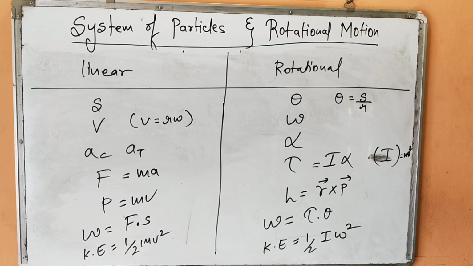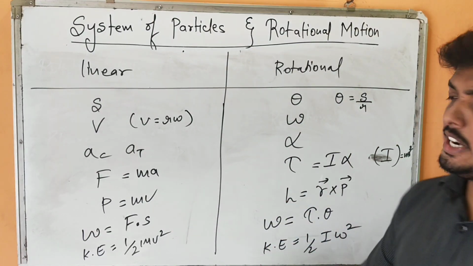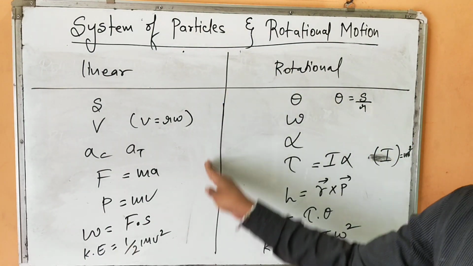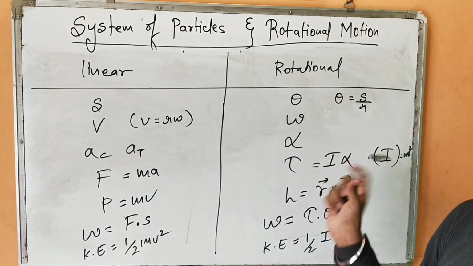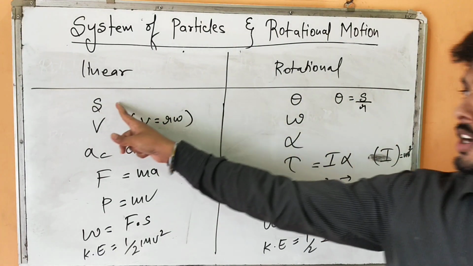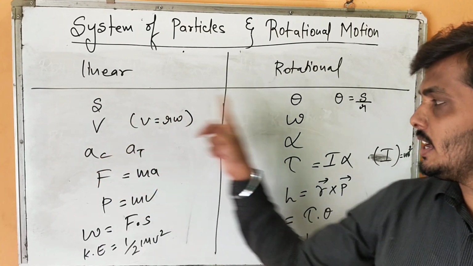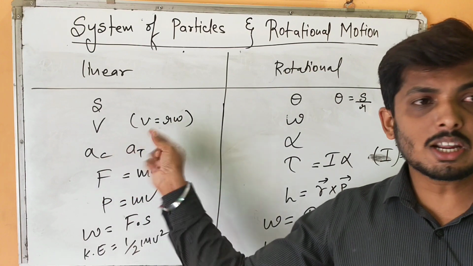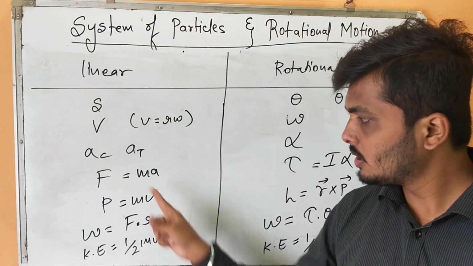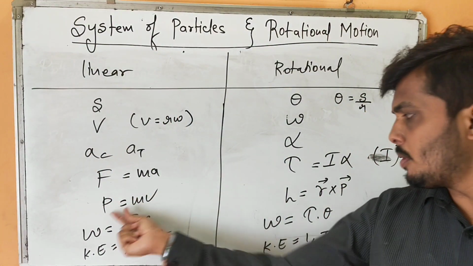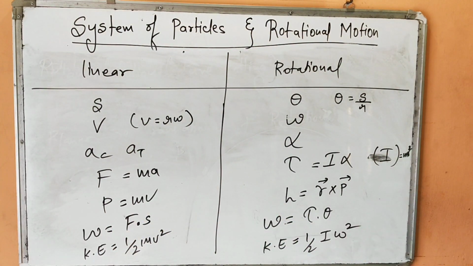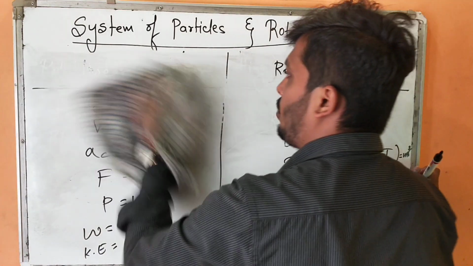So look here, these are all the terms you have studied in a straight line. But in this topic also you are going to study all these terms, but in which sense? In the rotational sense: angular displacement, angular velocity, angular acceleration. I hope you remember what is centripetal acceleration and what is tangential acceleration. Force, torque, momentum, angular momentum, work done, and kinetic energy. But remember these equations, right? Okay, I hope you have copied this.